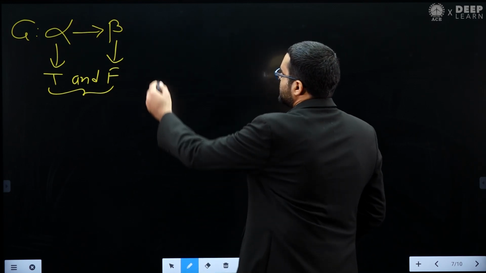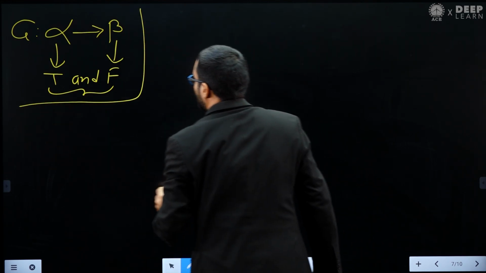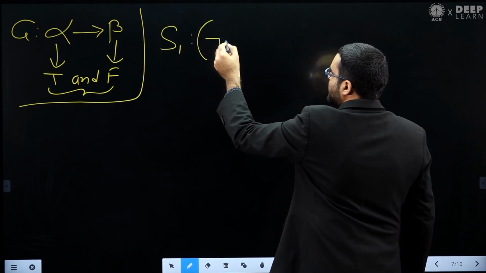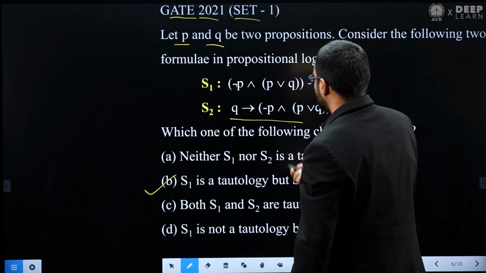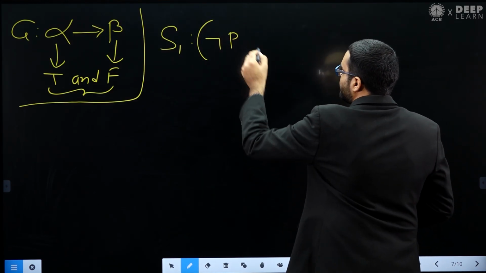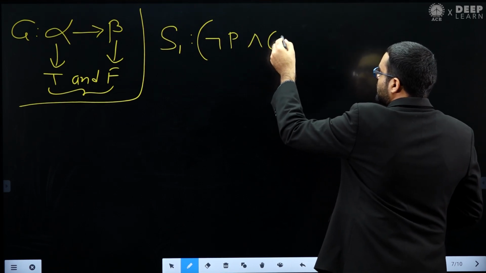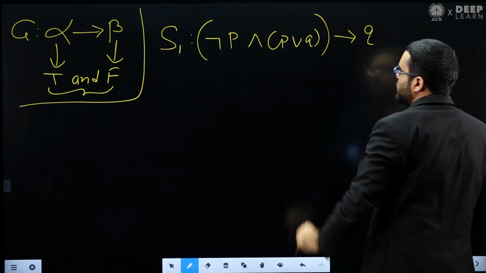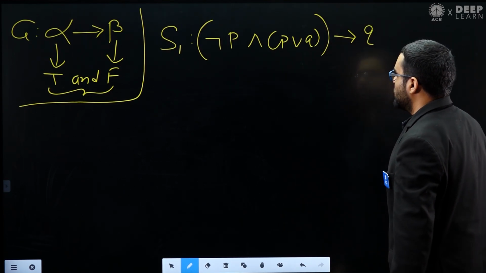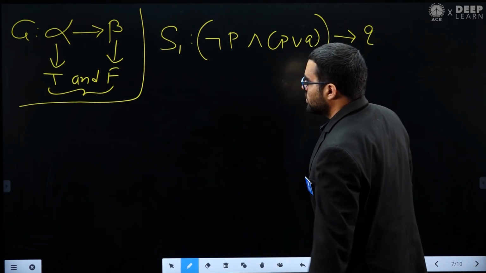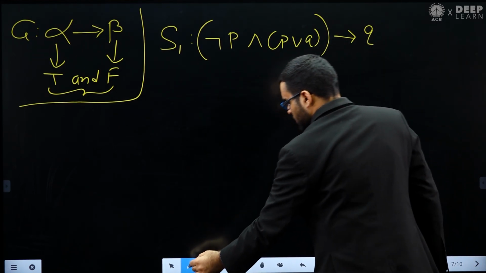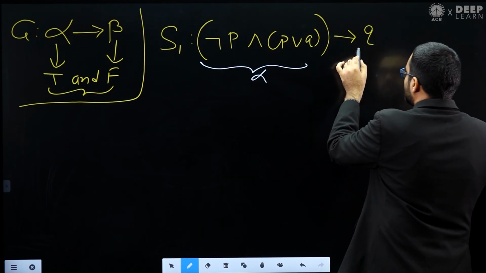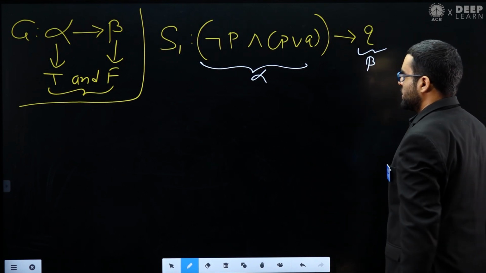So let's see first S1. S1 is basically saying negation of P and P plus Q implies Q. This is our implication statement of S1. In this you can see again the same thing. You can notice that this is our alpha and this is our beta. This is the implication statement, alpha implies beta.